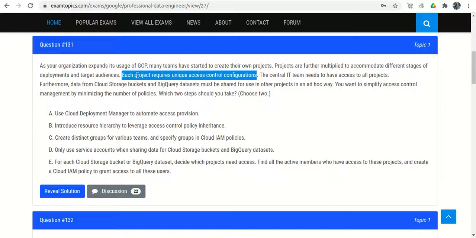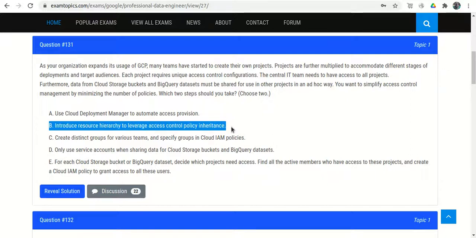So it doesn't mention that the project requires only access to the Cloud Storage bucket and the BigQuery dataset. They told that each project requires its unique access configuration, maybe for various resources. So it is always recommended by Google that we give the access on the basis of the resource hierarchy.